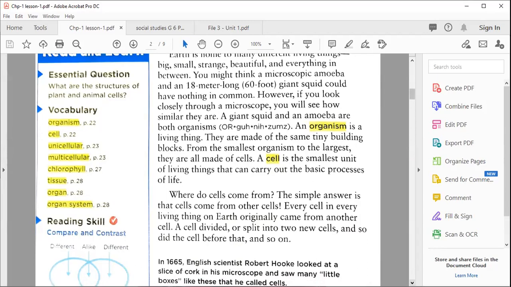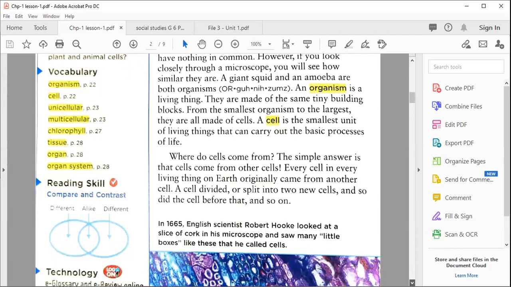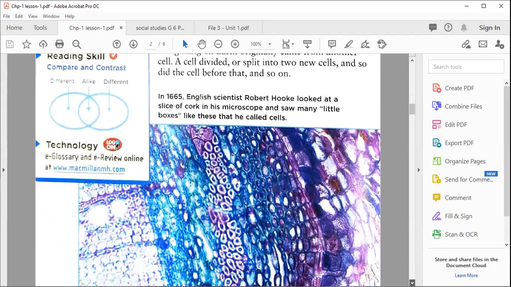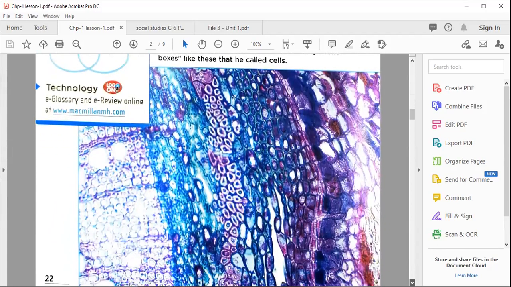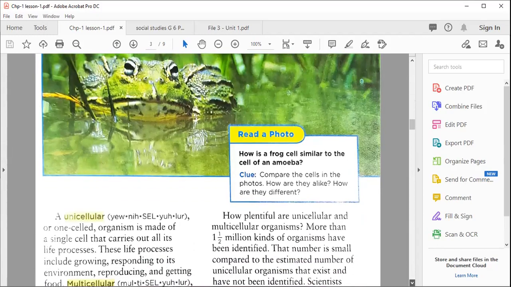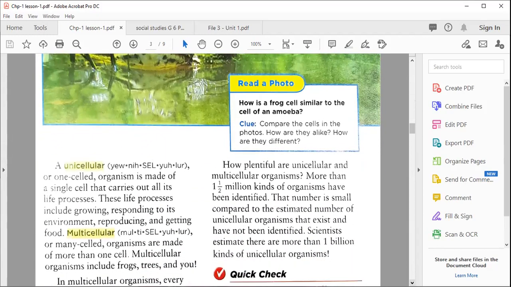After this, from page number 22, we moved on to page number 23 of your textbook, where we also learned about unicellular and multicellular. What is a unicellular organism?